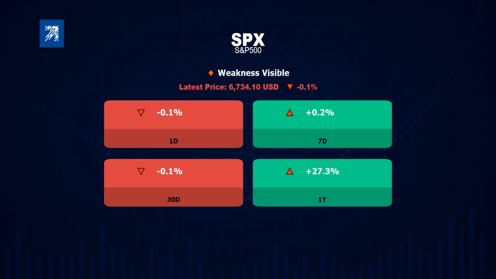S&P 500 is at an inflection zone. It is important to watch the key levels. Today, the stock is down by 0.1%, and the 30-day trend points to a downtrend.